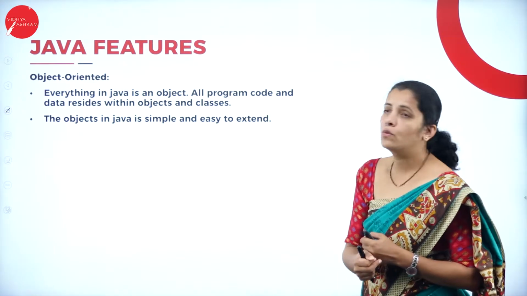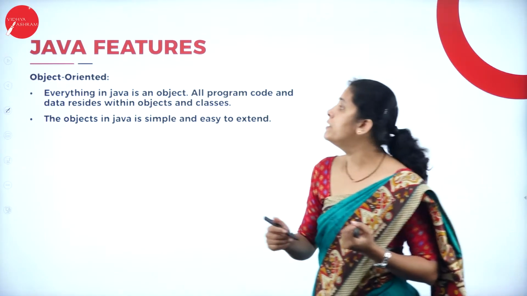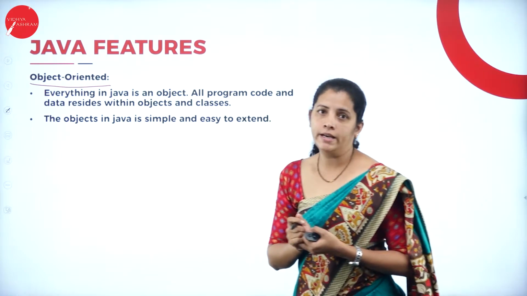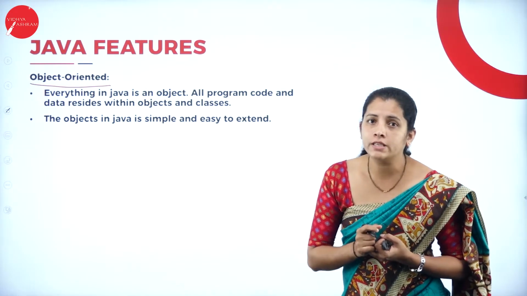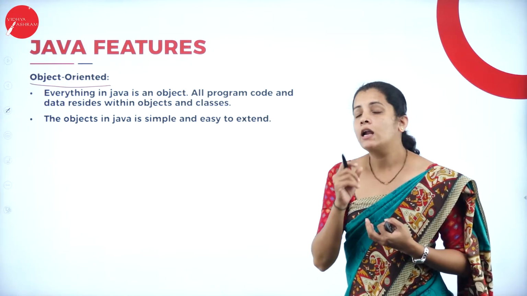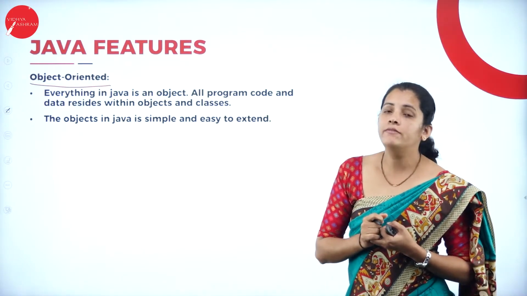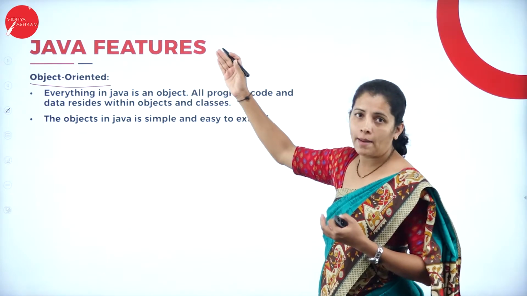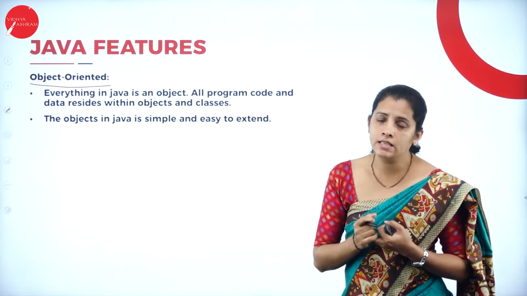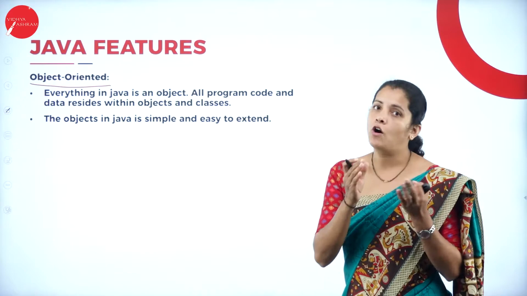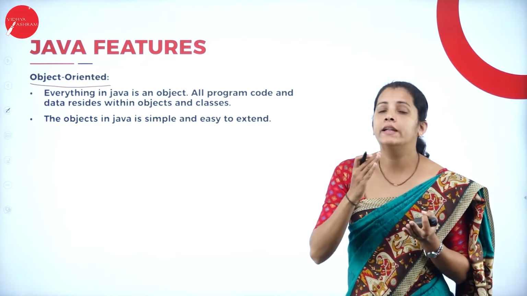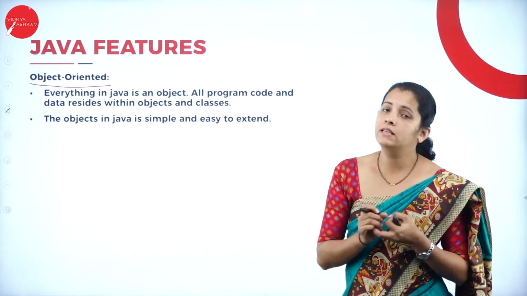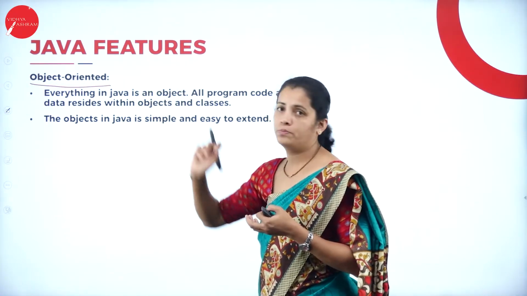Moving further, I'm going to have another very important feature called object-oriented. So what is an object? Objects are nothing but real world entities, and in the Java programming language, everything is treated as an object. It may be a data type, it may be a function, everything is treated as an object.